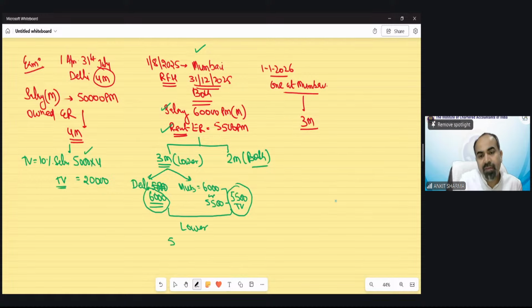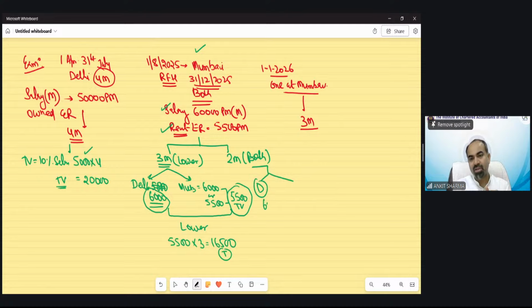So technically, 5,500 into 3 is going to be taxed, and that would be 16,500 for these 3 months. Because he did not vacate the property for 3 months, now both need to be taxed. We have the taxable value of both houses. For the Delhi house, the taxable value is 6,000, and for Mumbai, the taxable value is 5,500. So both need to be taxed, 11,500 for 2 months. So the taxable value would be 23,000 rupees for these 2 months.